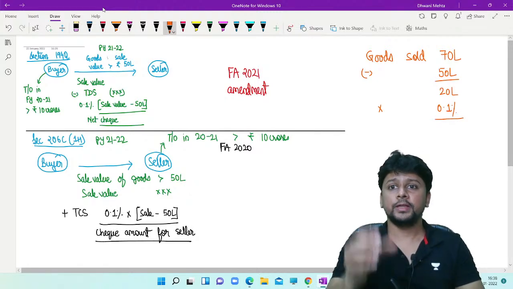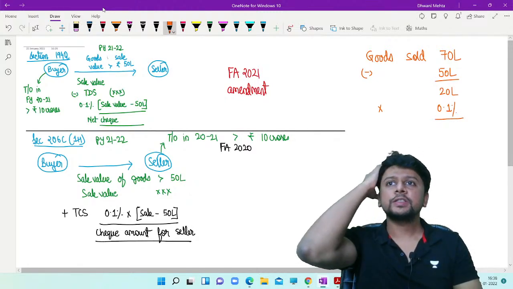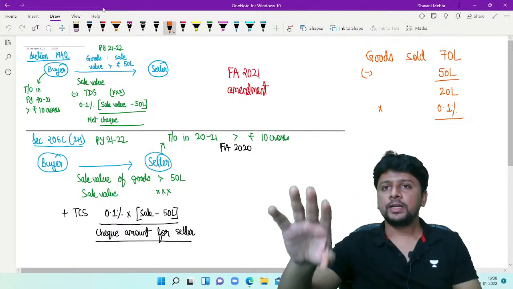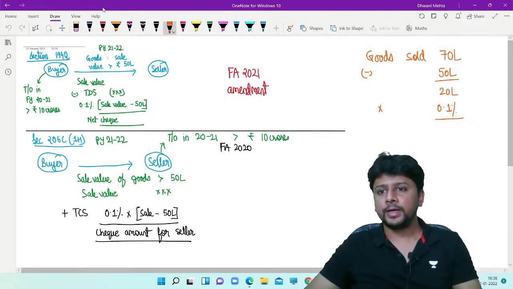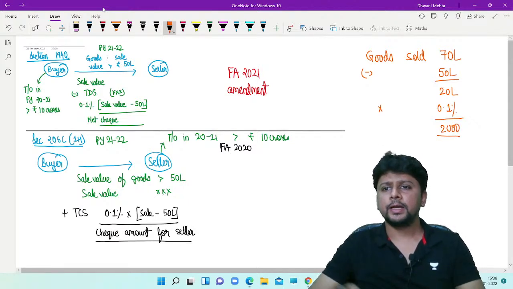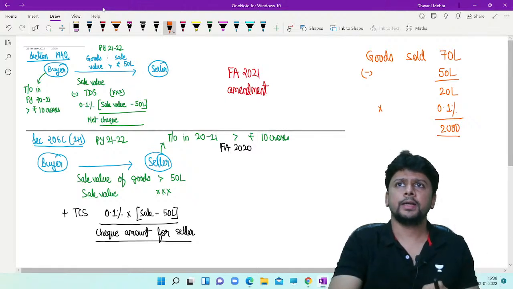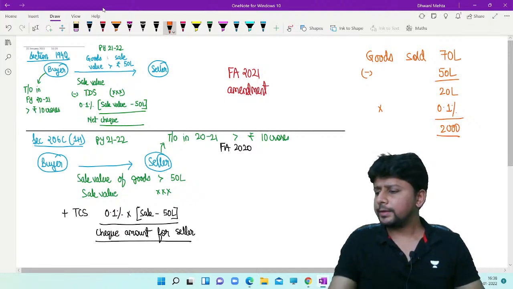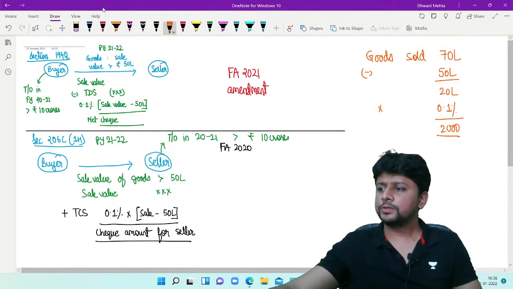I am not talking about whether it is TDS or TCS. I am basically trying to show that confusion. 0.1% of 20 lakhs will be 2000. 20 lakhs, 2 lakhs, 20,000. 20,000 will be 1%, I think. 2000, I think. This is what the problem is.